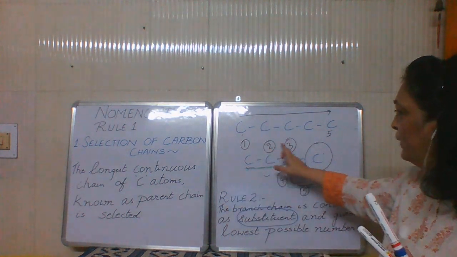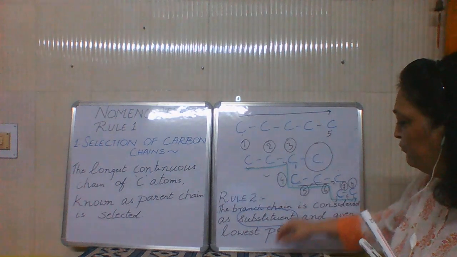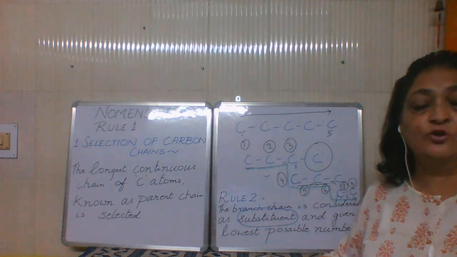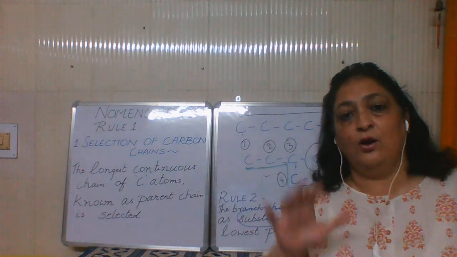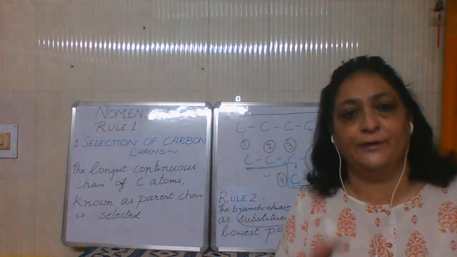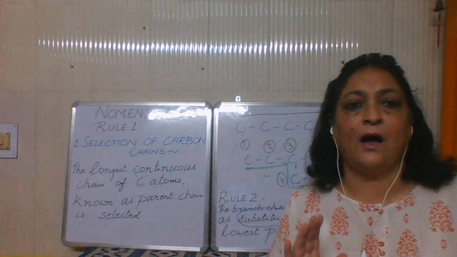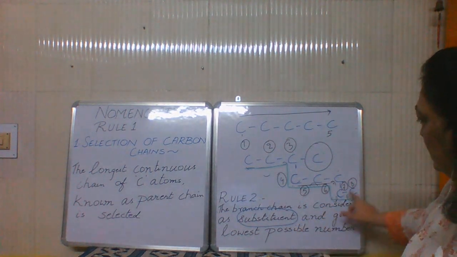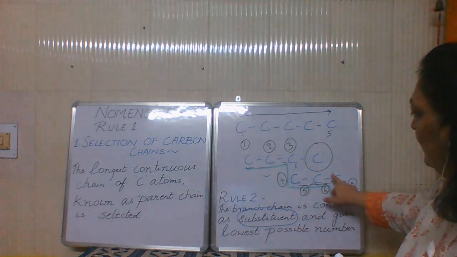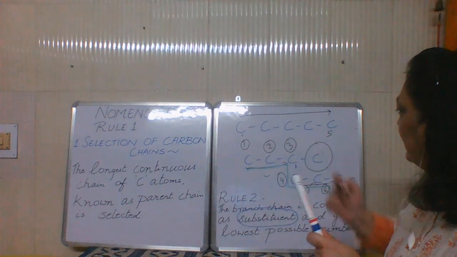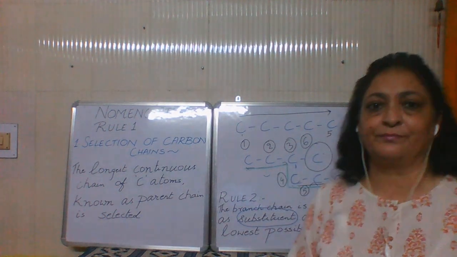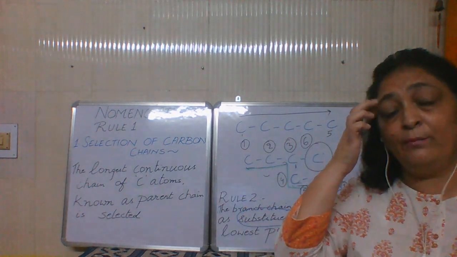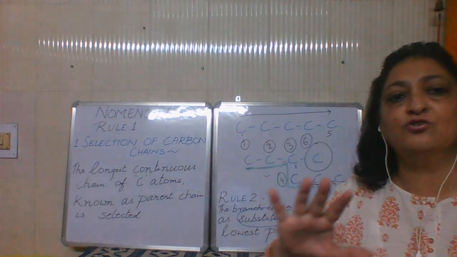Now when I am doing the numbering like this, this carbon which did not come in my chain is attached to carbon number 3. So what is the location of the substituent? Location of the substituent is room number 3. It is in room number 3. That is carbon number 3. Now if you do labeling in a reverse manner, 1, 2, 3, 4, 5, 6, then it will get number 6. Now see, you can start numbering from left to right or right to left, that is your decision.